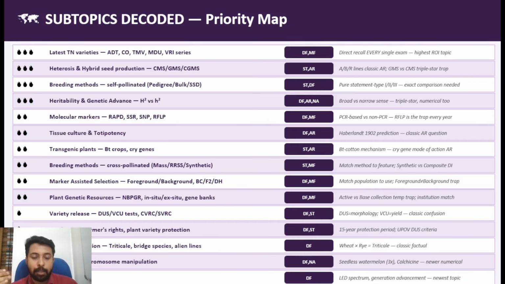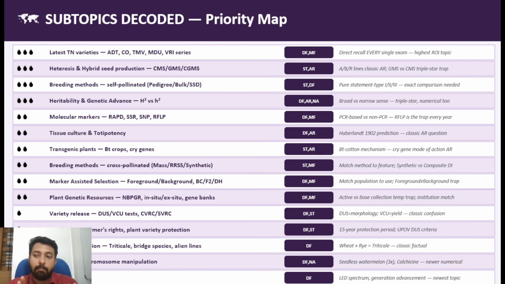Okay, and then coming to the next important thing, that is the breeding methods. Okay, heterosis breeding is mainly done in cross-pollinated crops, even though it can be done in both kinds of crops. Heterosis breeding is majorly followed in cross-pollinated crops, while in self-pollinated crops, the traditional breeding methods are being used, and here how you need to study these breeding methods is you should be able to compare different breeding methods.